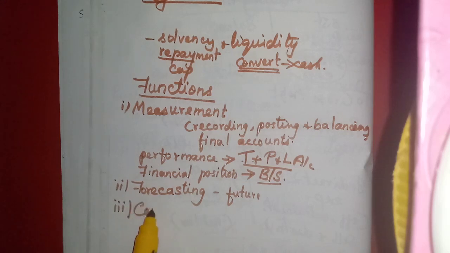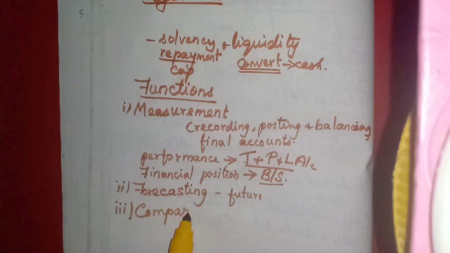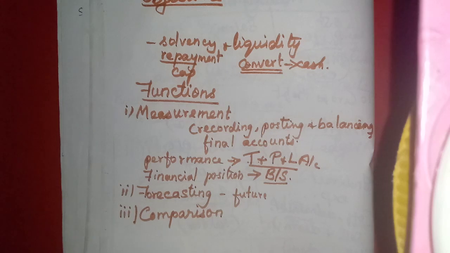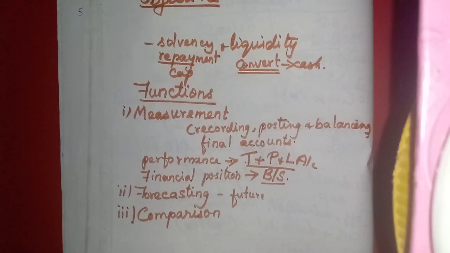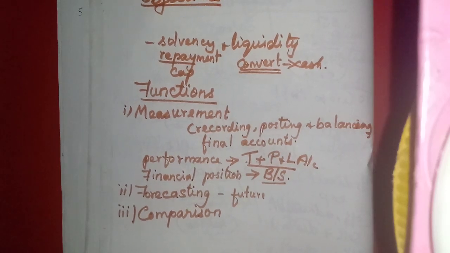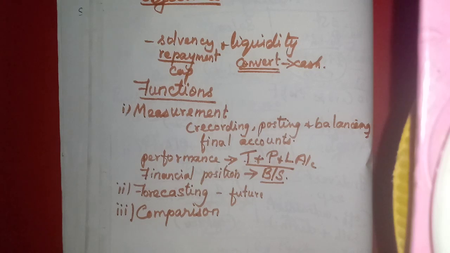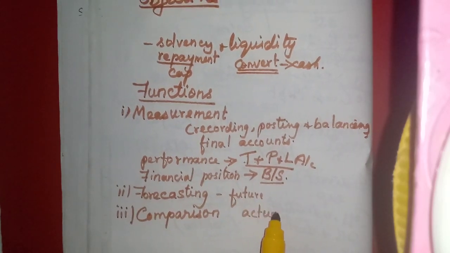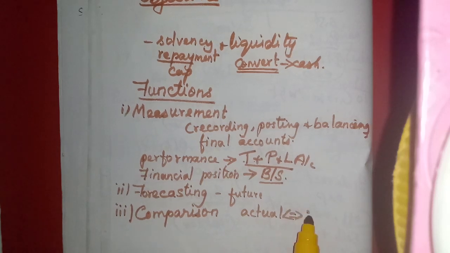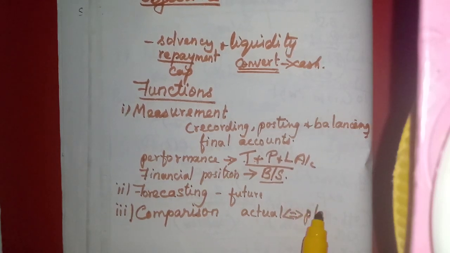Then comparison, because we follow the same principles and procedures all over the world and even in different enterprises. So one company, a sister concern, that means they do the same business, can be compared with other businesses, or in the same business one year's performance can be compared with the previous year's performance. Okay, what is that one? That actual performance will be compared with the planned performance.